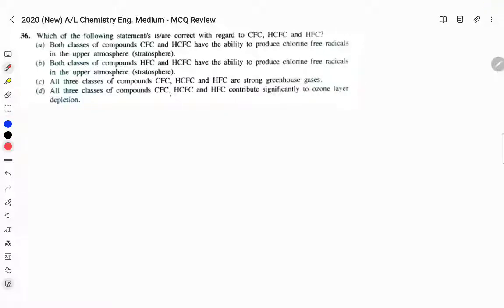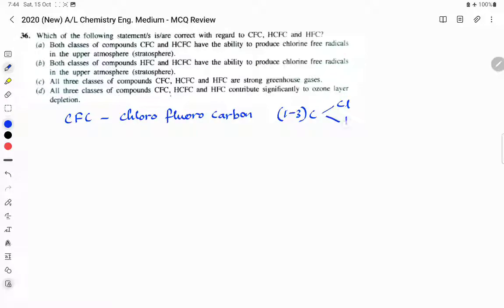Question number 36. Which of the following statements are correct with regard to CFC, HCFC and HFC? CFC is chlorofluorocarbon, which means compounds containing 1 to 3 carbons with chlorine and fluorine.